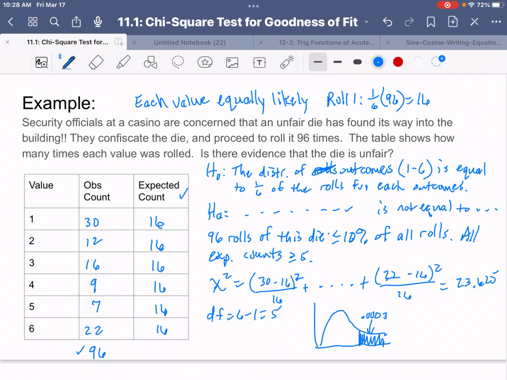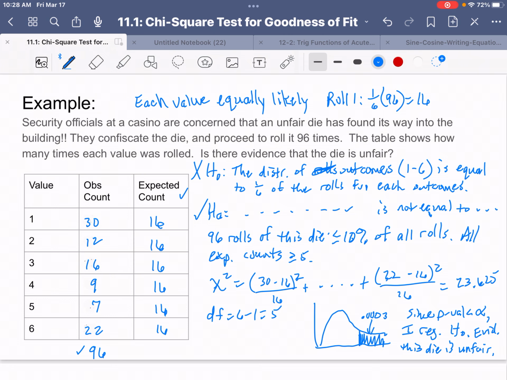Okay, well, it seems to me I'm going to say, since the p-value is less than a significance level, I reject the null hypothesis. So this time, if I'm rejecting the null, I'm in favor of the alternative. So I could say something as simple as there is evidence this die is unfair.